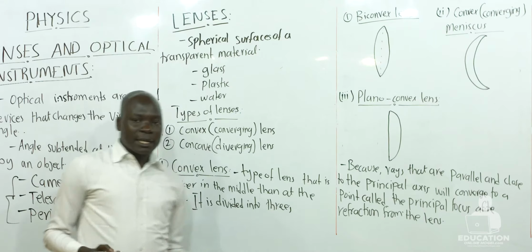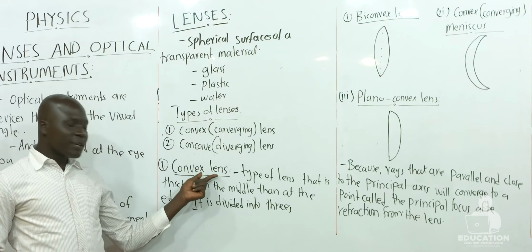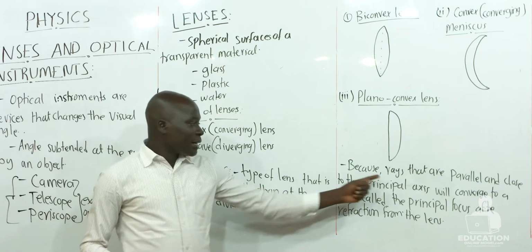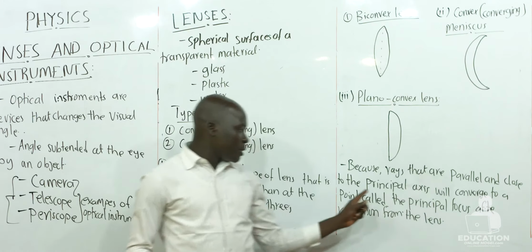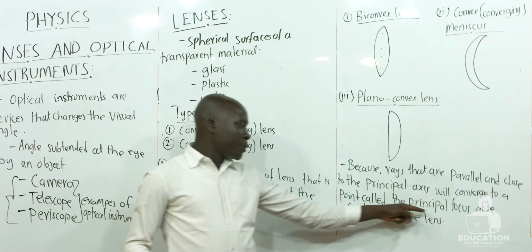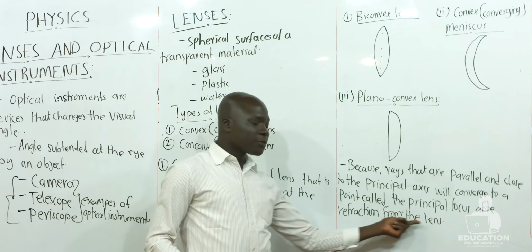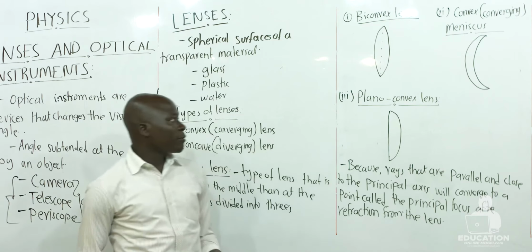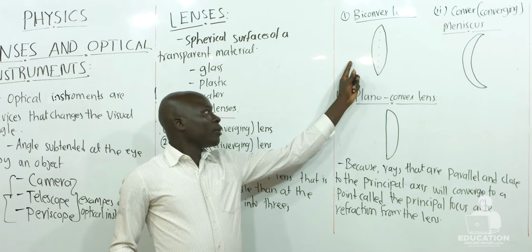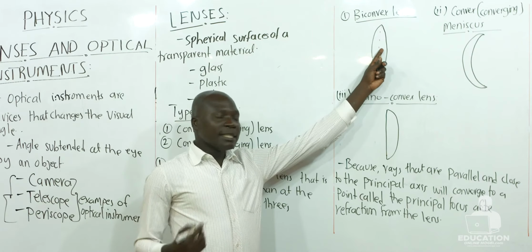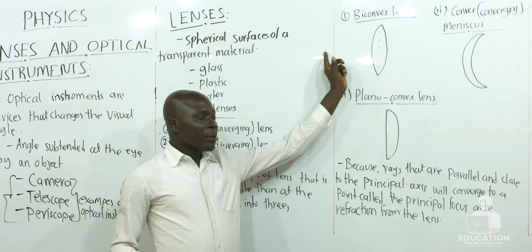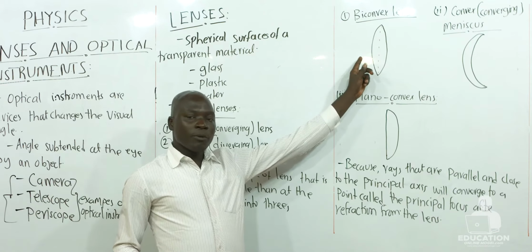So they can ask you, dear learners, why are convex lenses called converging lenses? It is because rays that are parallel to the principal axis will converge to a point called the principal focus after refraction from the lens. When we talk about refraction, we mean as rays of light fall on this lens, they will change direction because the optical density of the lens and the medium from which the light is traveling will be different.